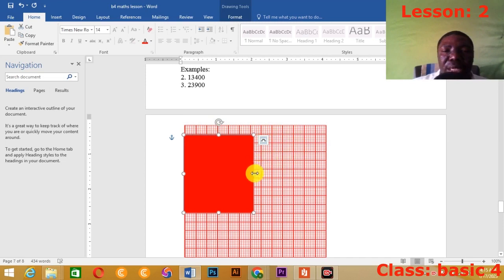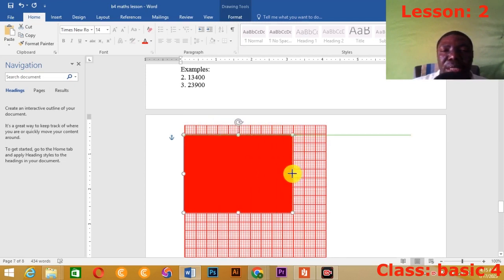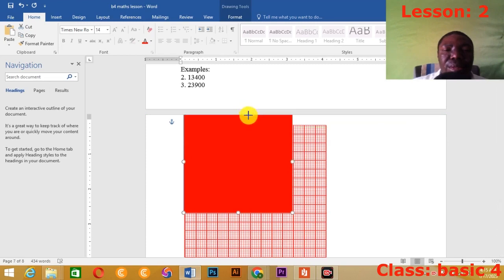Okay, so I'll drag it all the way to that side. 1, 2, 3, 4, 5, 6, 7, 8, 9, 10. Good. Then 10 up. Okay, so that is it.